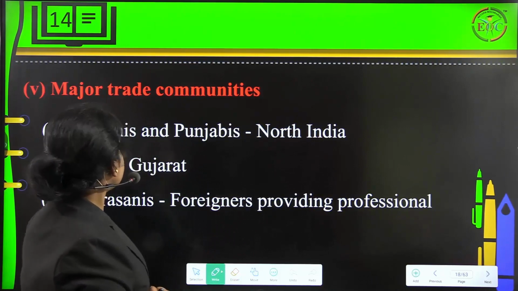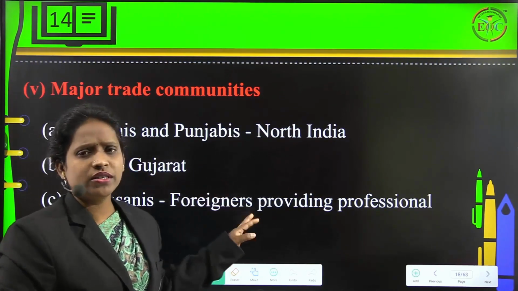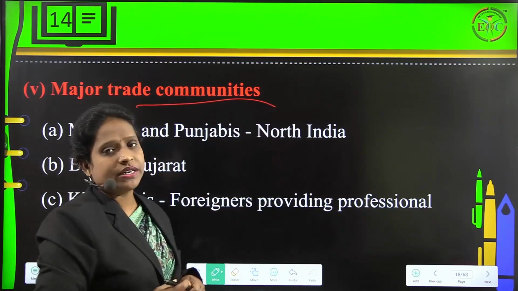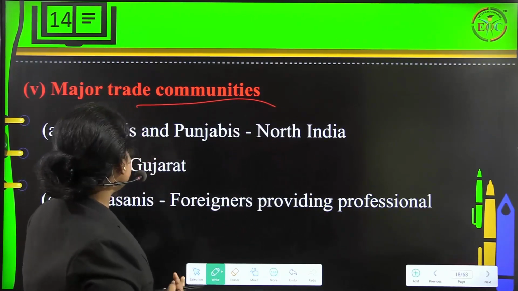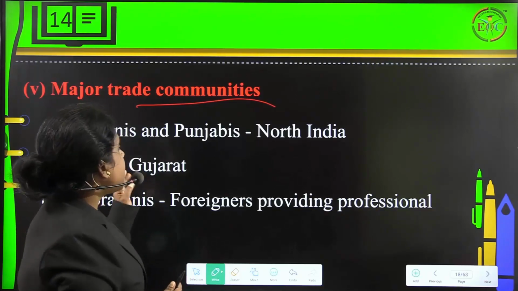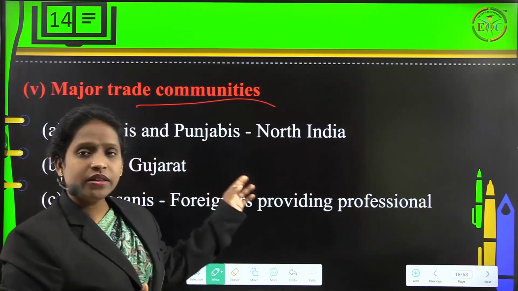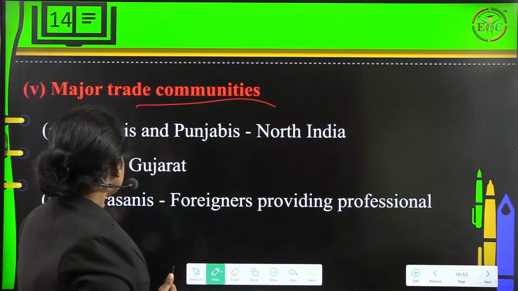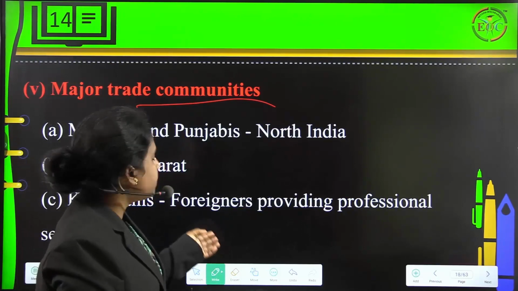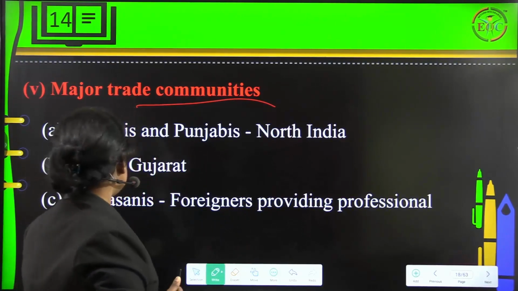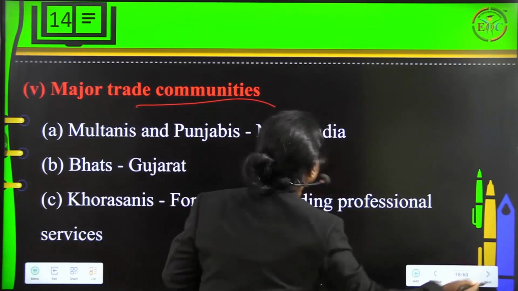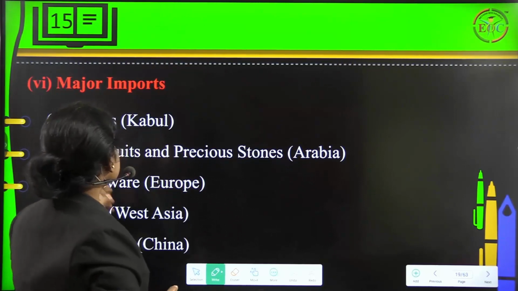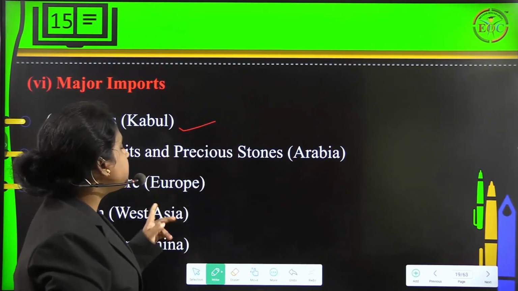For the transportation. Then we also have major trade communities. So this is the list that we have here. Let's discuss this. The first one is Multanis and Punjabis in North India. Then we have Bats in Gujarat. Then we also have Khorasanis, foreigners providing professional services. Then major imports are horses from Kabul, then dry fruits and precious